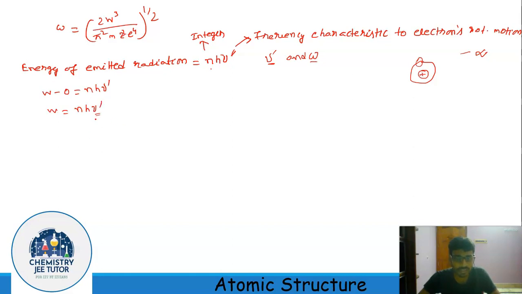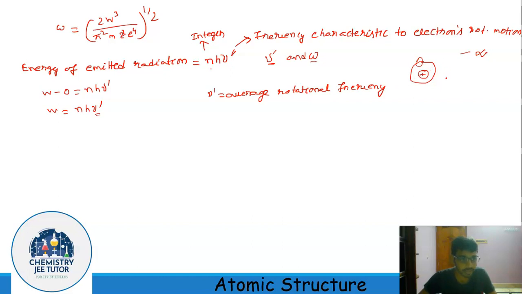But this nu dash is not necessarily equal to the frequency of the emitted radiation. But Bohr proposed that in his case, for transition between the two states, that nu dash would be the average rotational frequency between the two states.